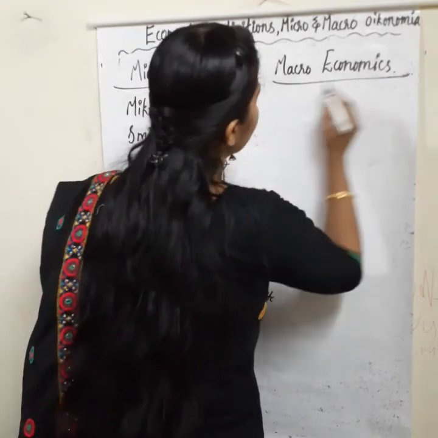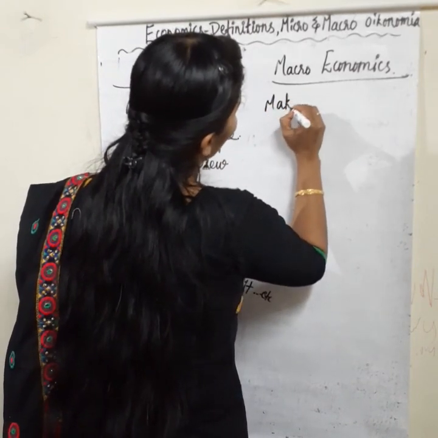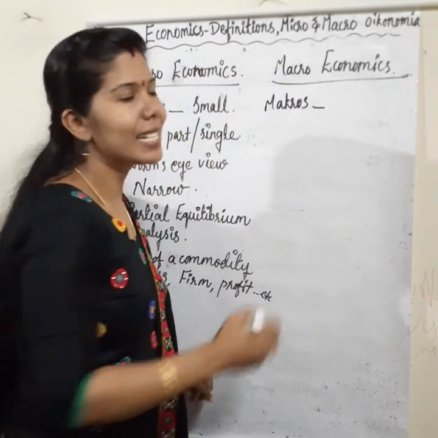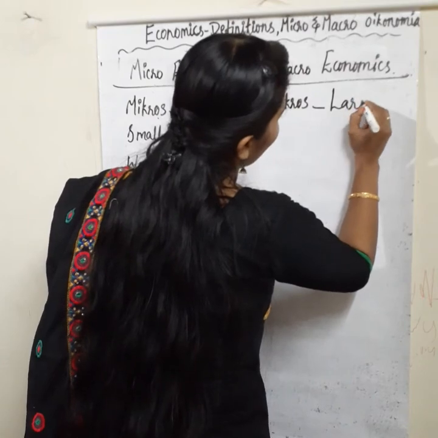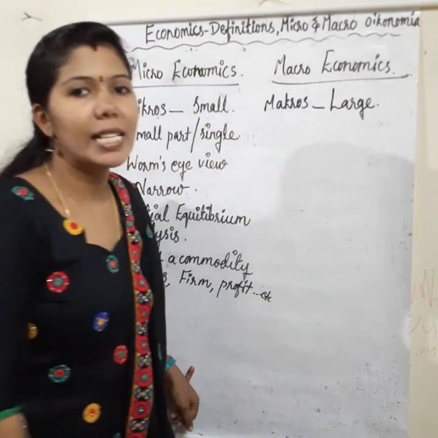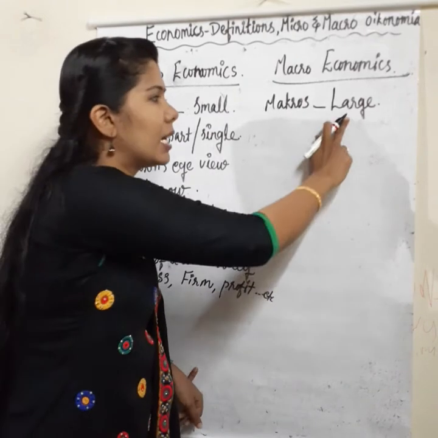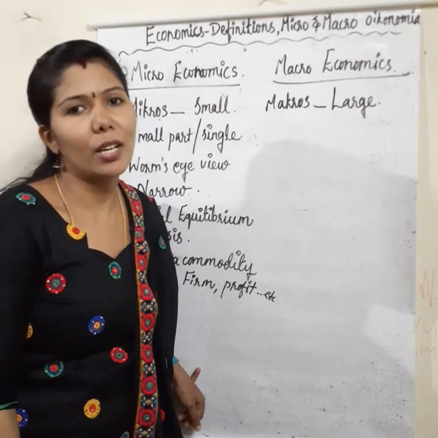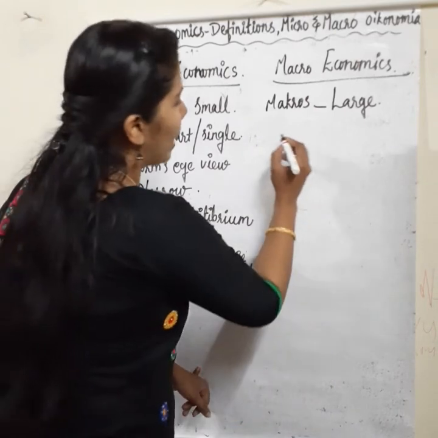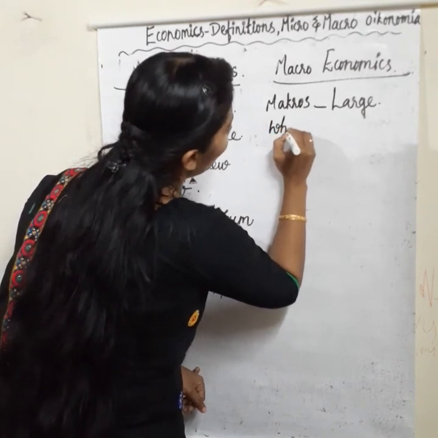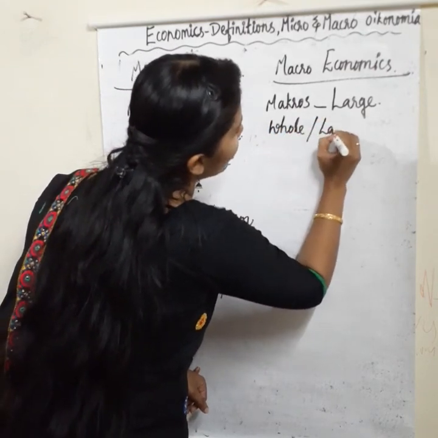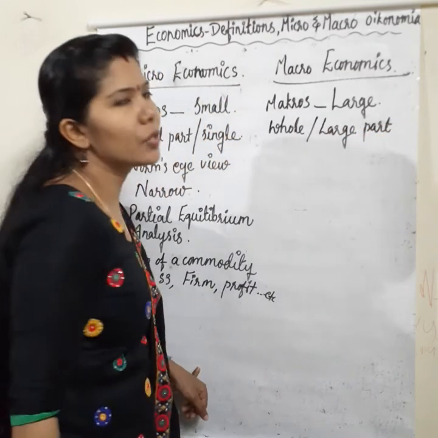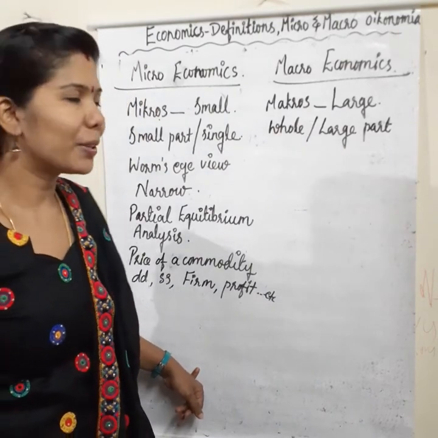The word macro is derived from the Greek word macros, which means large. So naturally, macroeconomics deals with the whole part of the economy or a large part of the economy. Got it? Macroeconomics deals with the whole part of the economy or a large part of the economy.